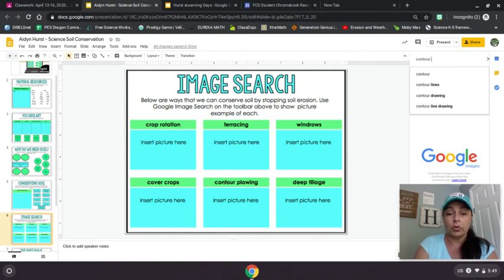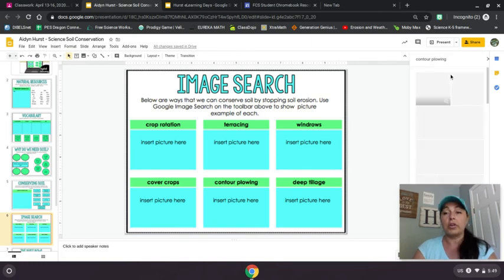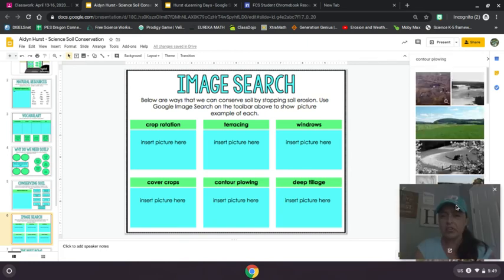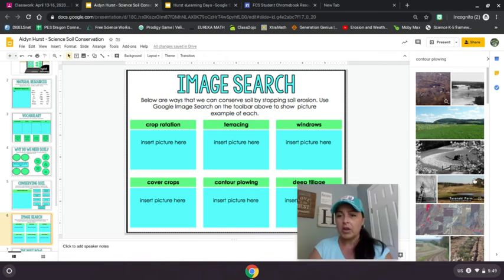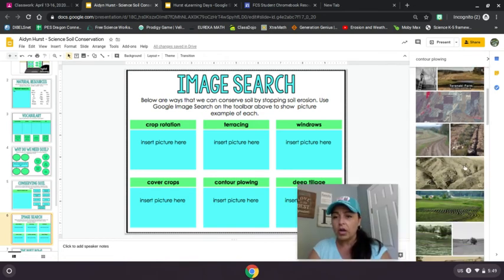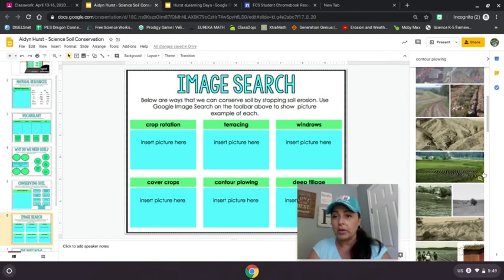Almost there, contour plow. Look what pops up. That's one thing. Remember, it's smart search so that as you're typing it in, it's predicting what you're going to say or what you're looking for. Look at all these images. I feel like I need to move myself again. Wow. Ooh, I really like this one. Contour plowing. So I'm going to use this one right here.